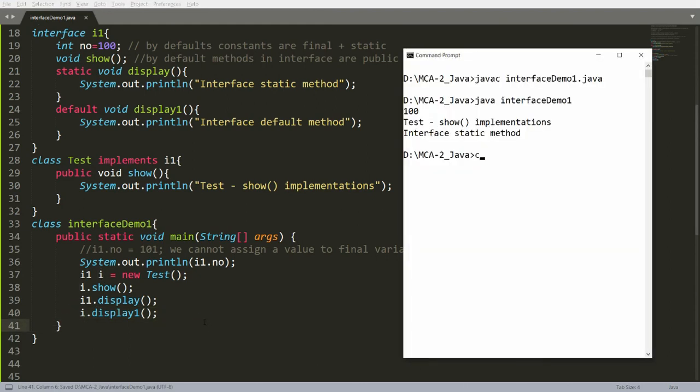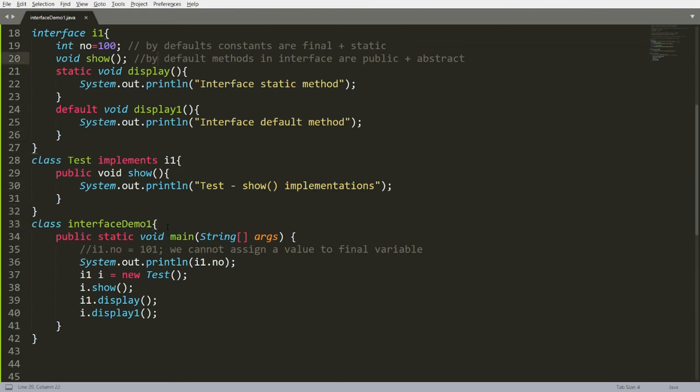So you will be able to access this particular function, and that is interface default method. So by default, an interface has methods that are public abstract. You can even write static methods inside the interface that can be accessed directly using the interface name. You can write the default method also in an interface that can be accessed by its child, even using the reference of the interface if it is pointing to any child.